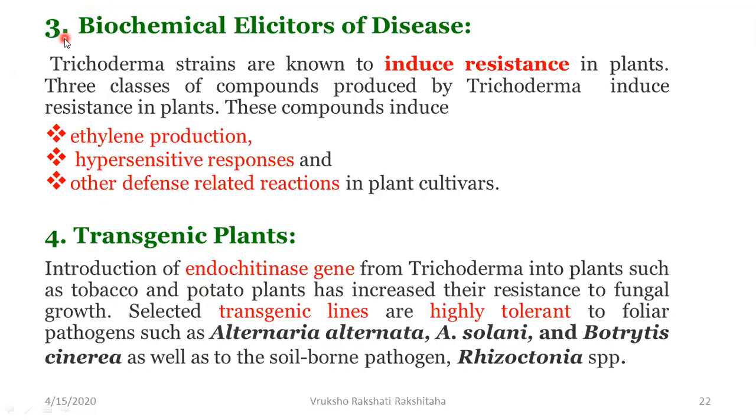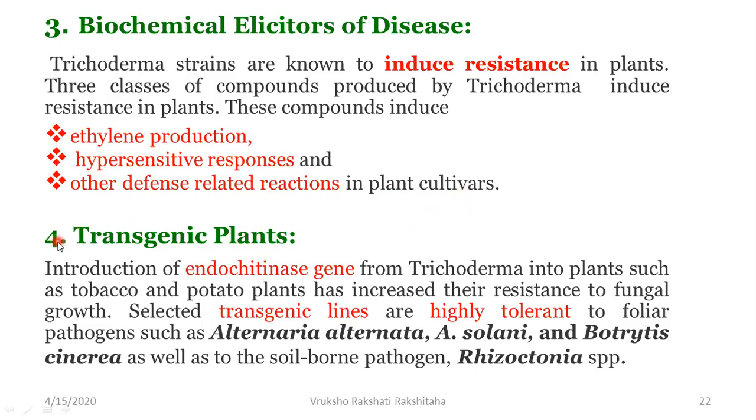The third benefit is that trichoderma, they are biochemical elicitors of disease. What do you mean by this? See, trichoderma strains, they are known to induce resistance in plants. It produces three classes of compounds, and these compounds make the trichoderma induce resistance in the plants. So these compounds, they induce ethylene production. It brings about hypersensitive responses and also other defense related reactions in the plant cultivars.